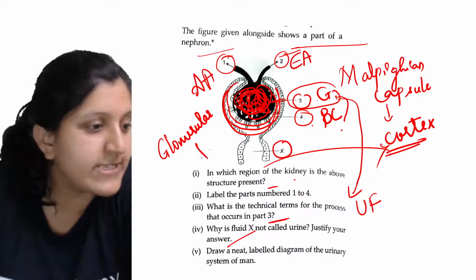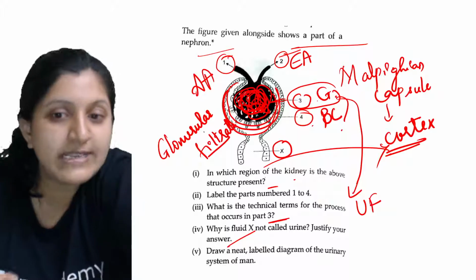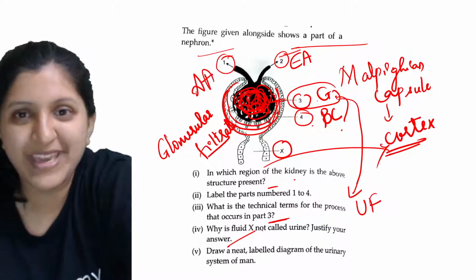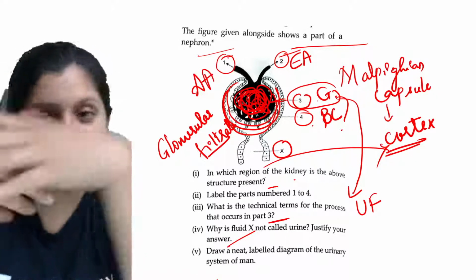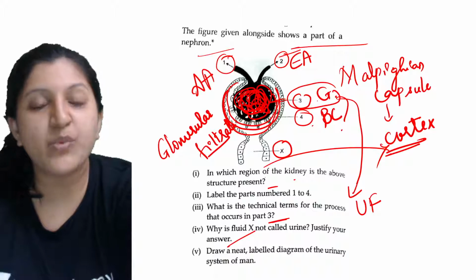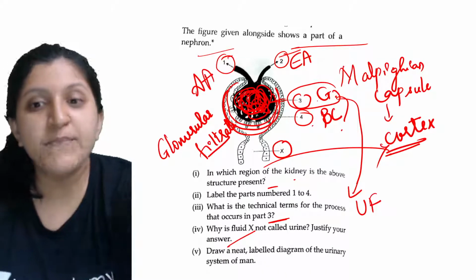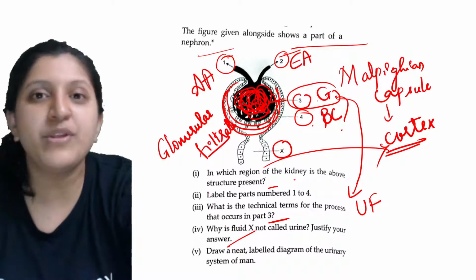This glomerular filtrate is not called urine. What is the reason for that? Because a required amount of water, salts and glucose are taken back, so they are being reabsorbed.